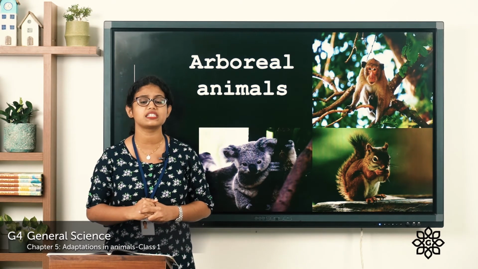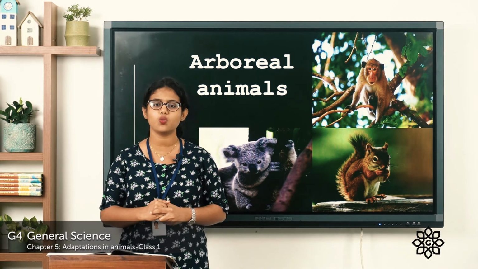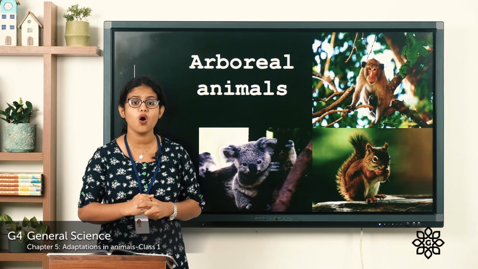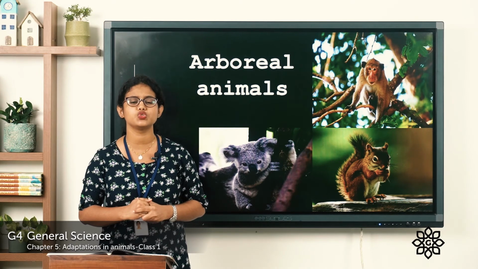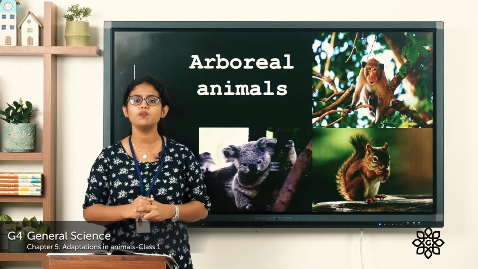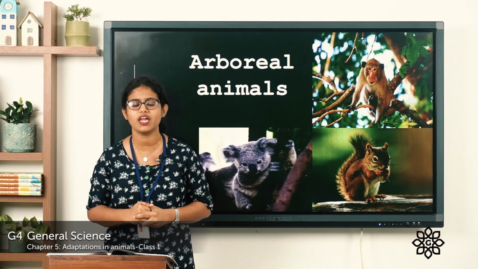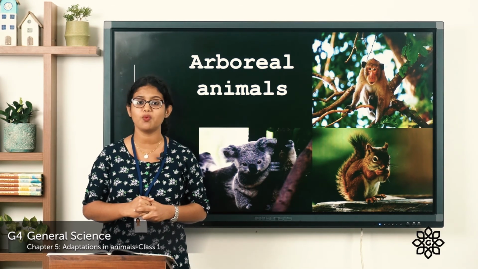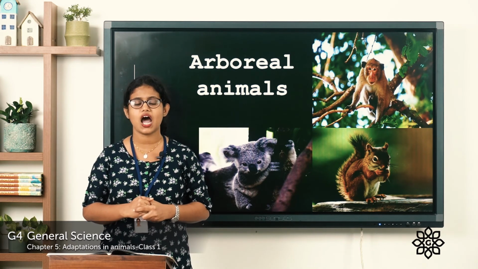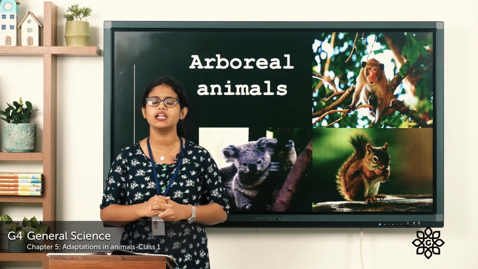These animals have elongated limbs. You know what is elongated? Elongated means longer. So they have longer limbs that help them to jump from one tree to another. So they have their own body features to survive in their place. Animals that live on trees are called arboreal animals.